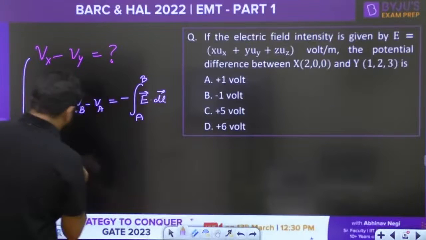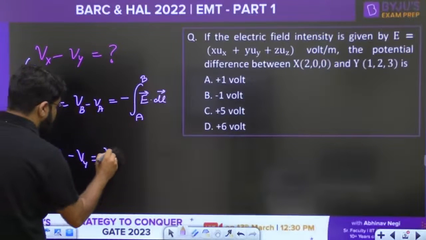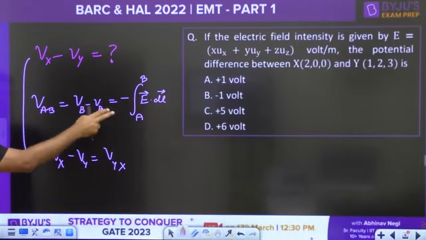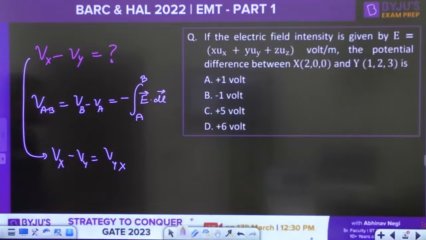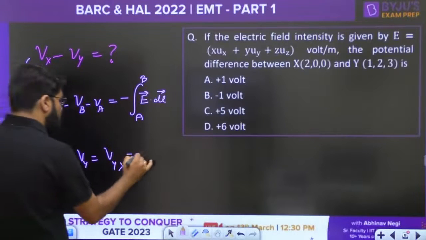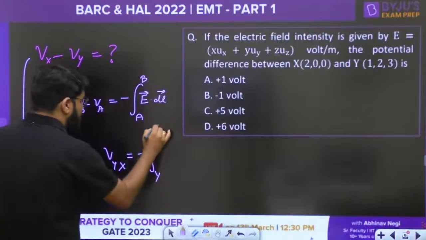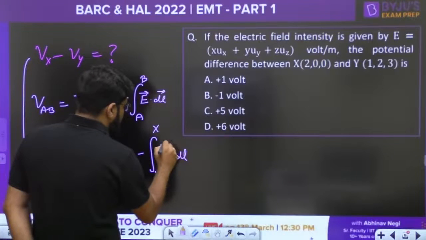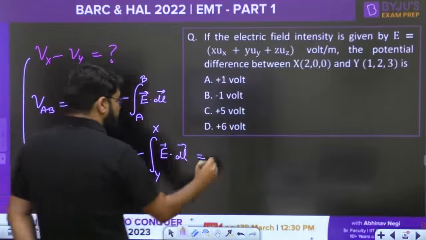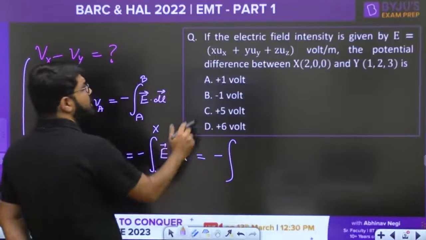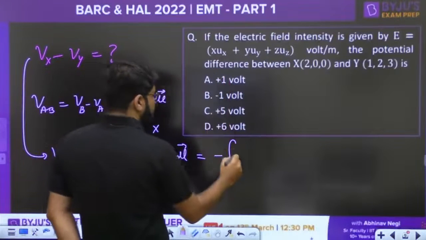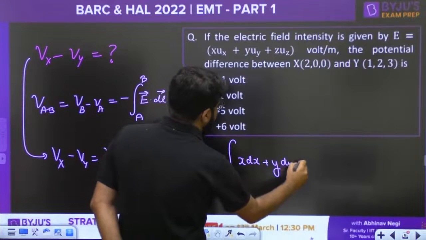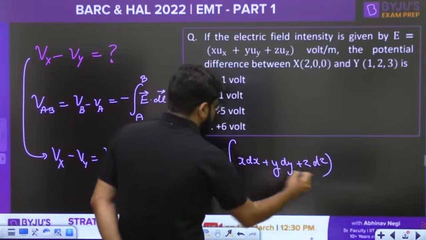You should want the value of Vx minus Vy, or this can be written as Vyx. Right? Like VAB is VB minus VA, Vx minus Vy should be Vyx, and this is equal to negative of the integral from y to x, a to b, E dot dl. So this is then equal to negative of the integral of electric field dot dl. When you do, you are going to get x dx, y dy, z dz.